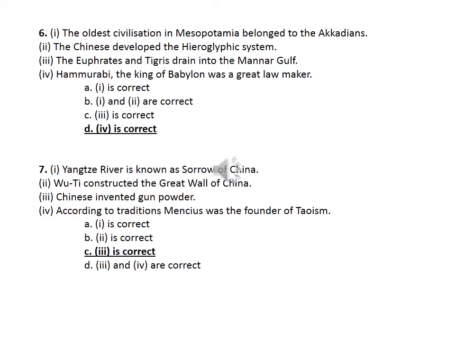Then third one, Chinese invented gunpowder. Is it right? Yeah, Chinese invented gunpowder, paper, etc. Then fourth one, according to the traditions, Mencius was the founder of Daoism. Daoism is a religious concept followed in China. So who was the founder of Daoism?